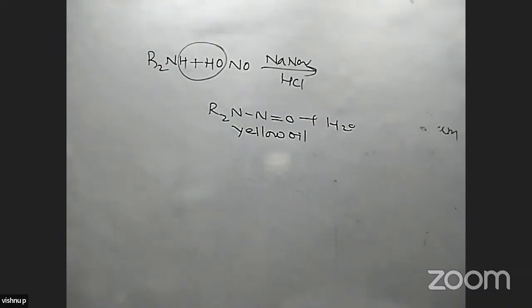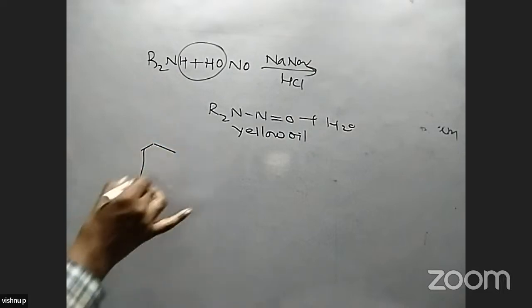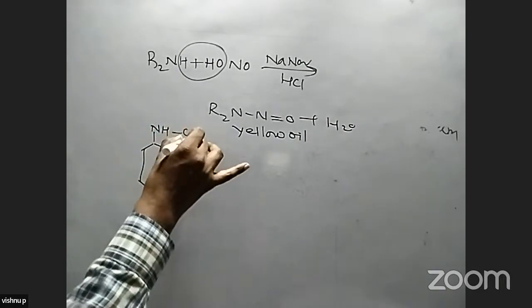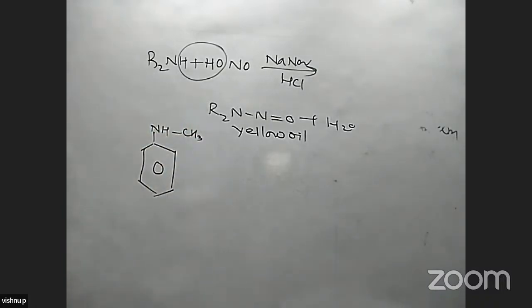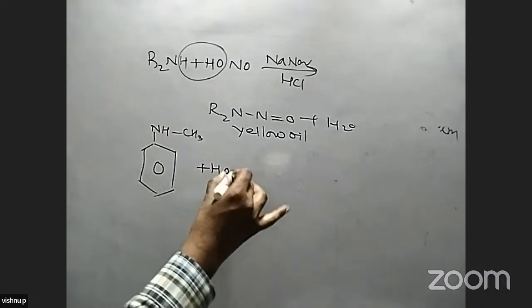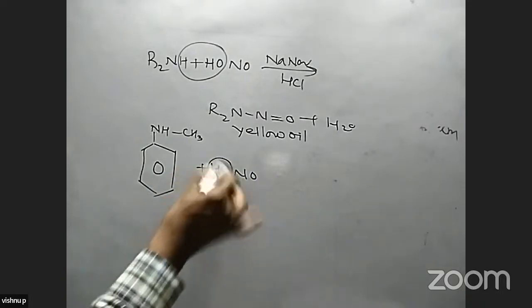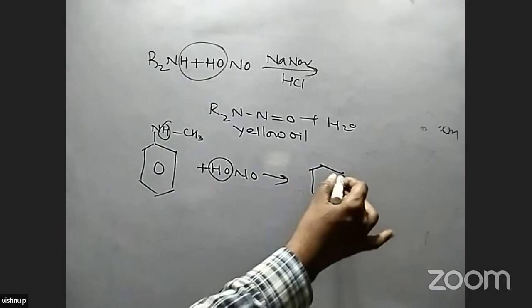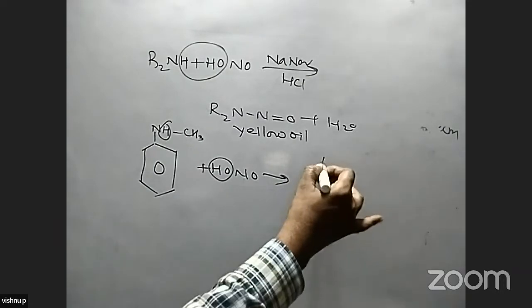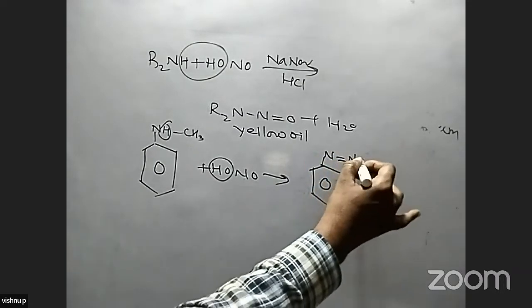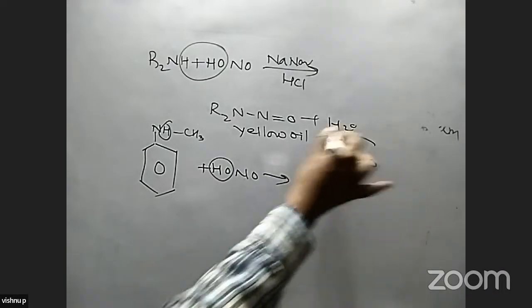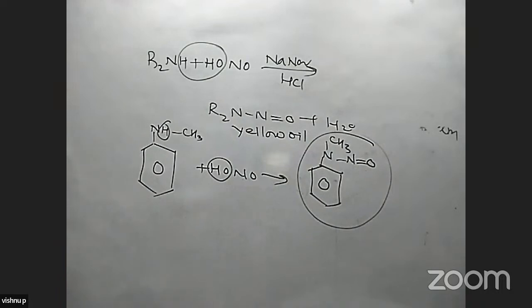So secondary amines can undergo this type of reaction. In the case of aromatic amines, what is that? Aromatic and aliphatic, both are present here. When this secondary amine is treated with HONO, this part combines with hydrogen, and the compound formed is N double bond N double bond O, and here a CH3 group. This type of compound is formed here.